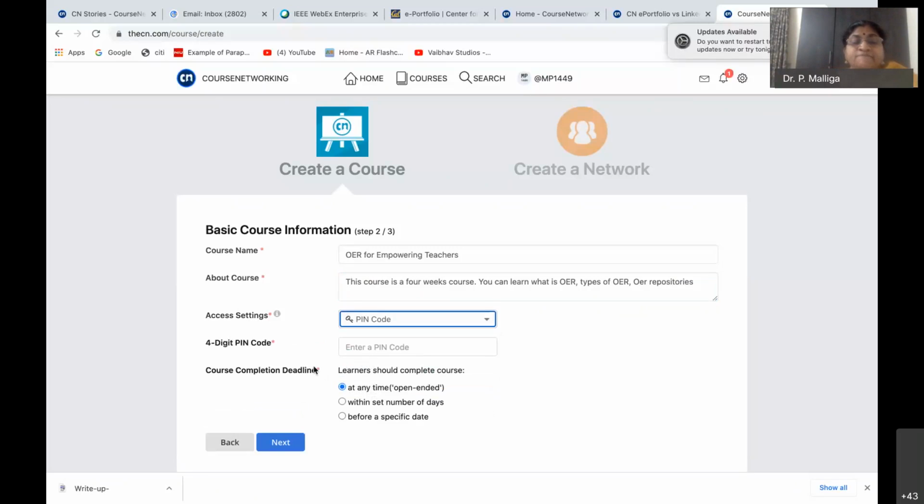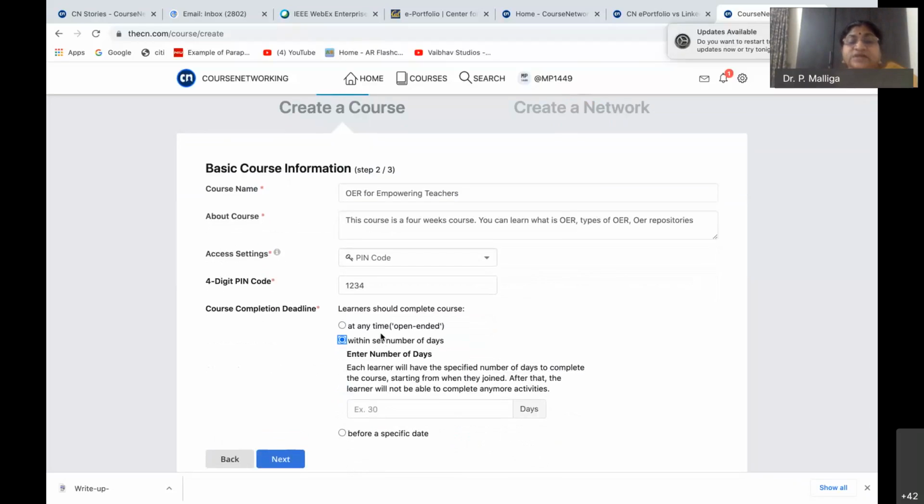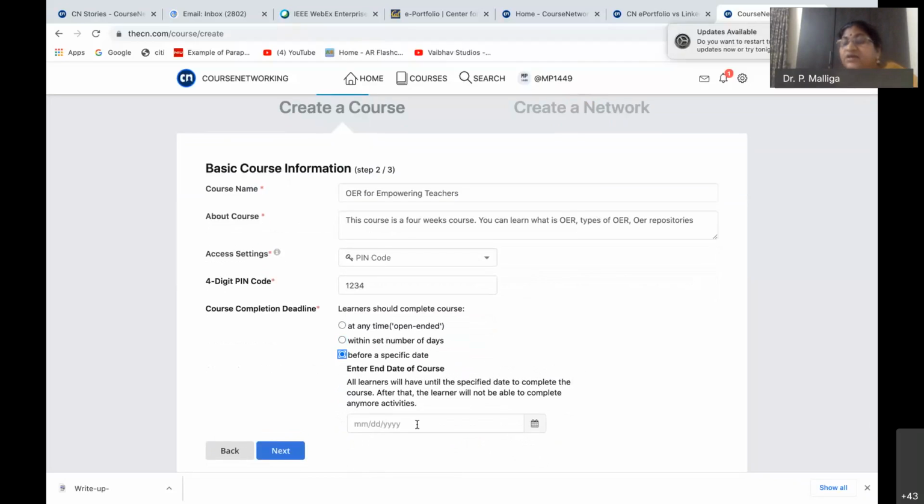Enter a PIN code. You can also enter a PIN code here. Fine, 1, 2, 3, 4. And then course completion deadline: the learner should complete the course at any time, or it is open-ended. Or set within a number of days, or before a specific date. Like this, you can set, so they can complete.